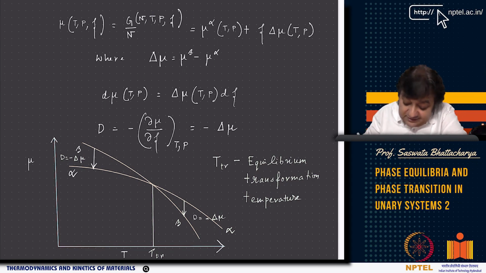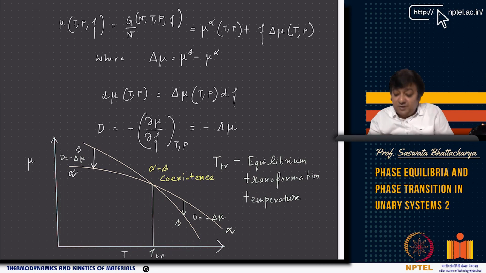Now if you look at this picture, there is a transition temperature at which this is the alpha-beta coexistence point. If you are below T_TR, beta has more energy per mole than alpha, so beta will transform to alpha.